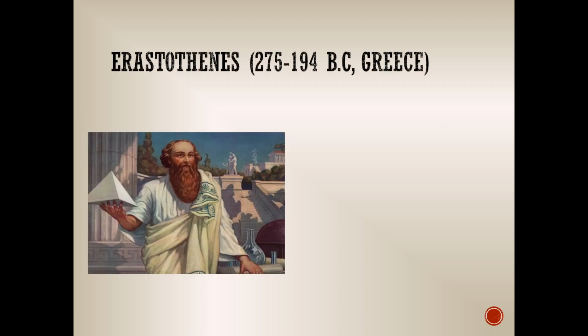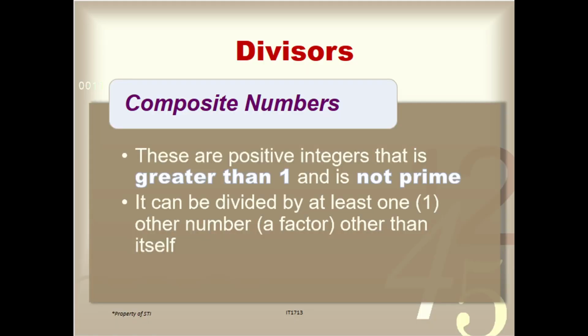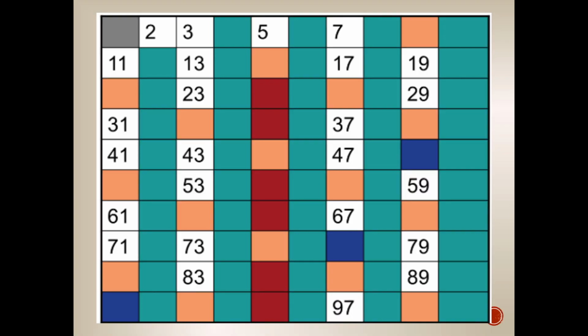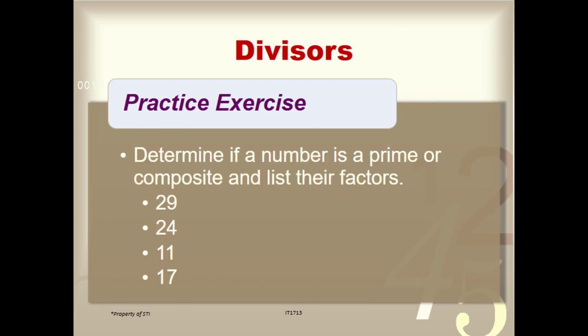Si Eratosthenes, yung nag-propose ng Sieve of Eratosthenes, para ma-determine natin yung mga prime numbers. Example is yung mga prime numbers from 1 to 100. And yan yun sila. We also discussed the composite number na kung saan positive integers that is greater than 1 and is not prime. Okay?